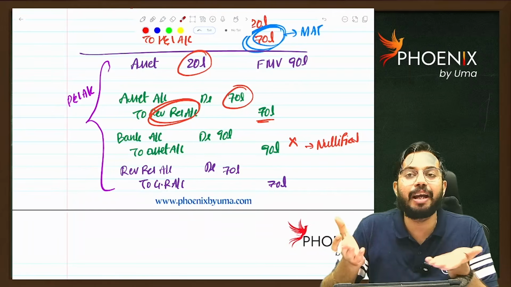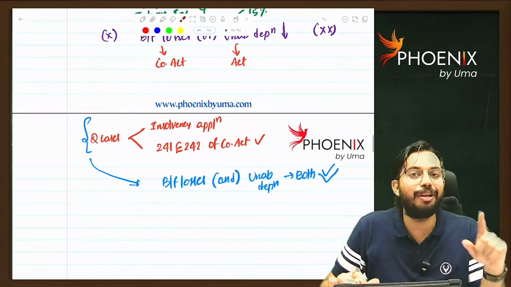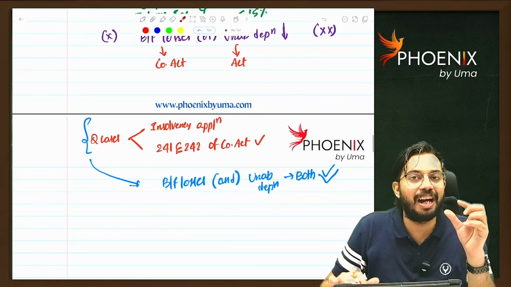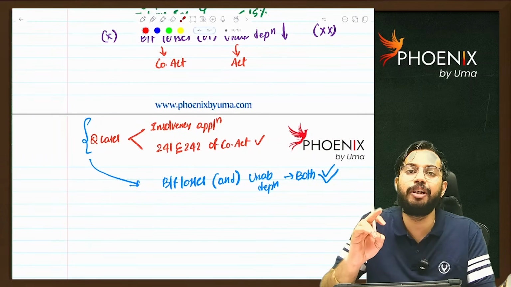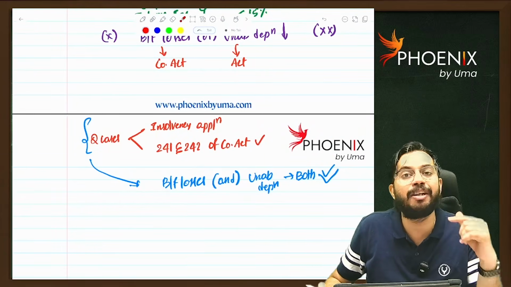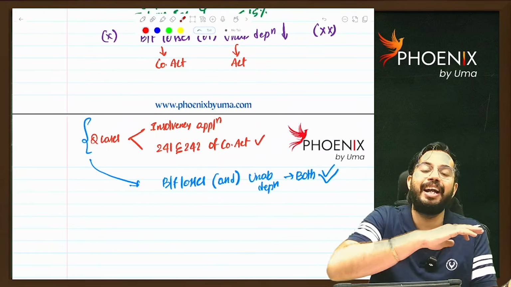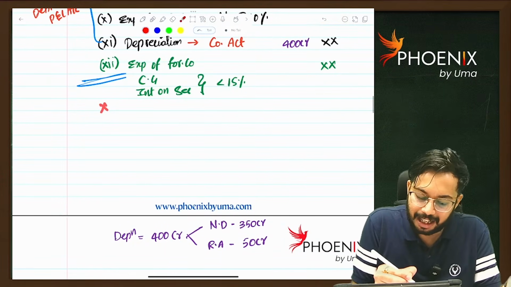Somehow Nirmalamma came to know about this loophole. Nirmalamma said, whenever you sell any asset, with regard to that asset, if there is any balance in revaluation reserve, that should be credited to P&L account. If you fail to credit it to P&L account, it will be added while you are calculating book profits. Are you able to understand? That is the 13th adjustment.